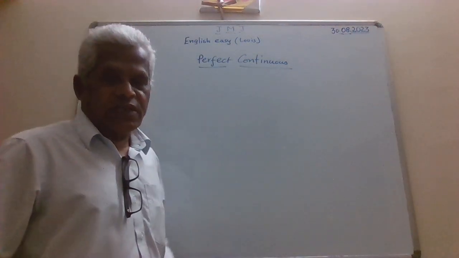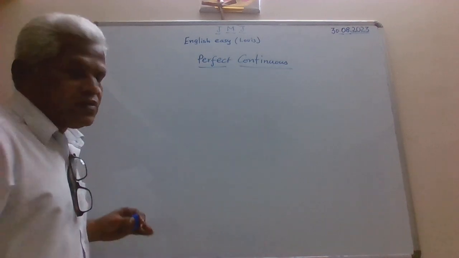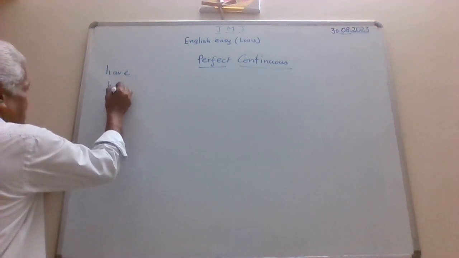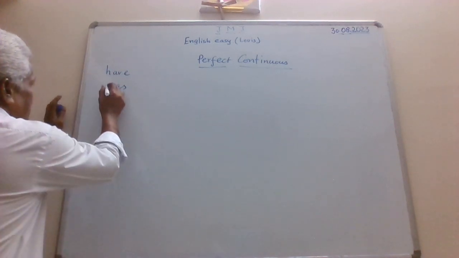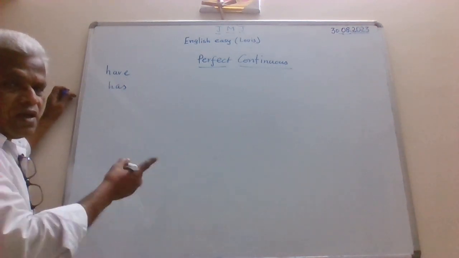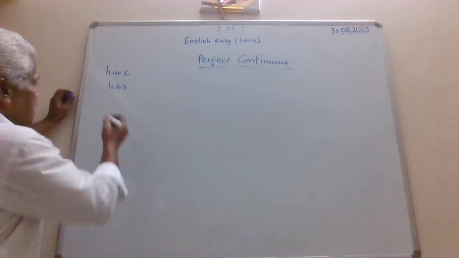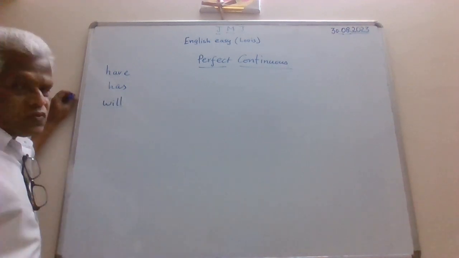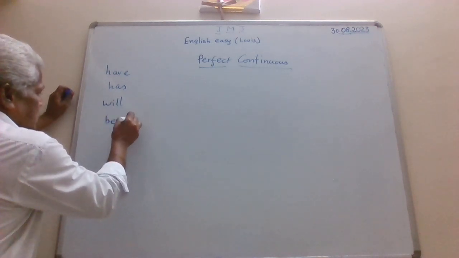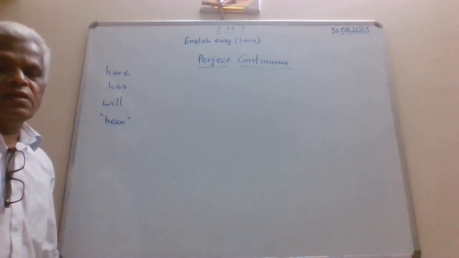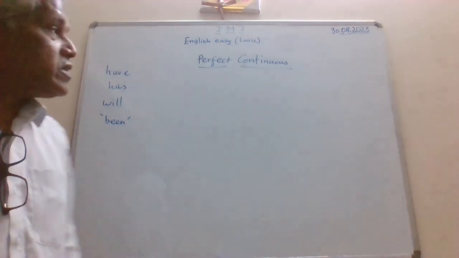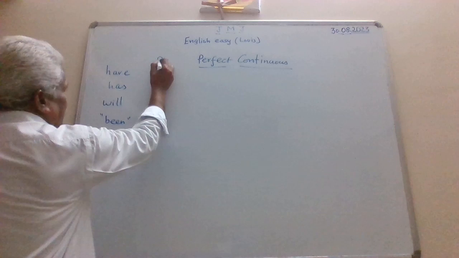Let me follow the same procedure, starting with the formula. So here we also have to remember, again we have the verb have, has, and since we have the future perfect continuous tense, we also will have to remember will also. And then the be verb, you must remember been. So these are the main words that we must remember when we are going to write the sentences in perfect continuous tenses.